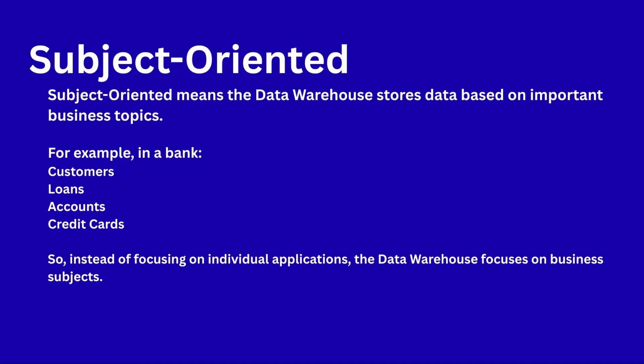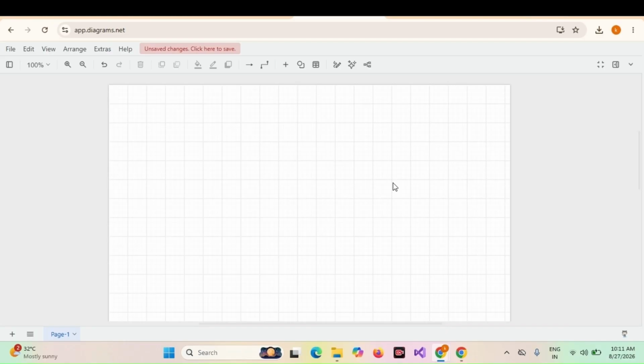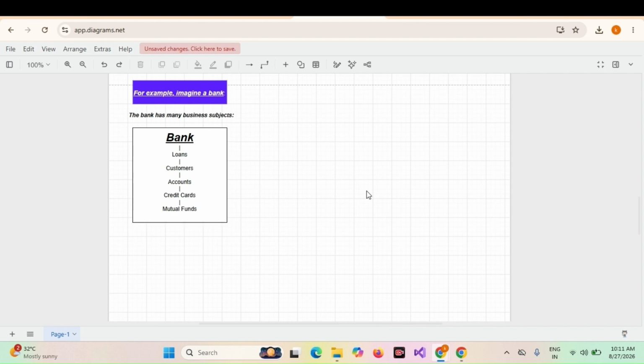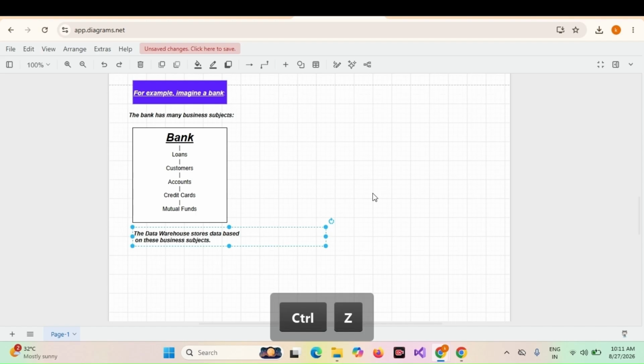Let's take an example. A company has a lot of data, but the data warehouse organizes the data around important business topics or subjects. I'm taking the bank example here. The bank has many business subjects: customers is a business subject, loans is a business subject, accounts is a business subject, credit cards is a business subject, mutual funds is a business subject.